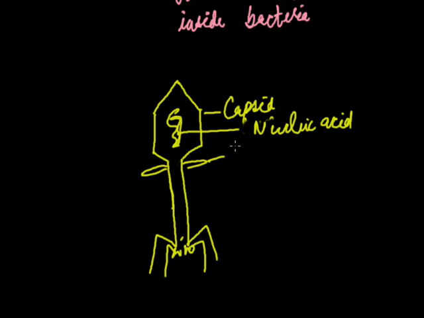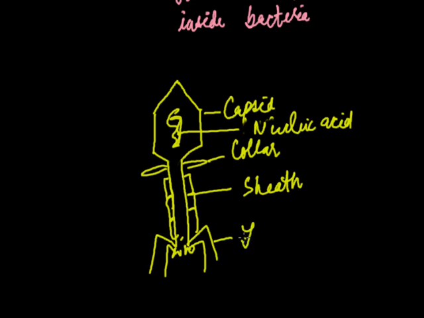This is the collar, and it has a sheath also. This structure is the sheath, and these are the tail fibers. This is the tail pin.